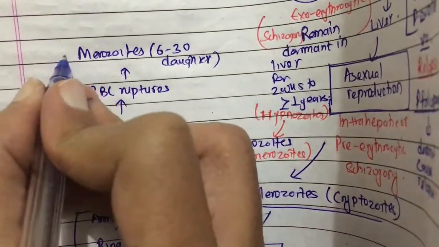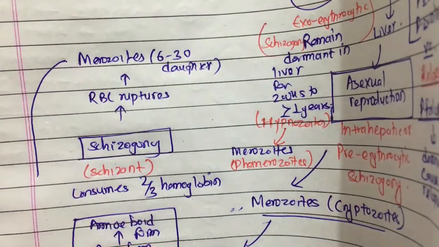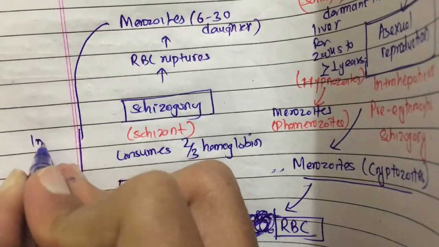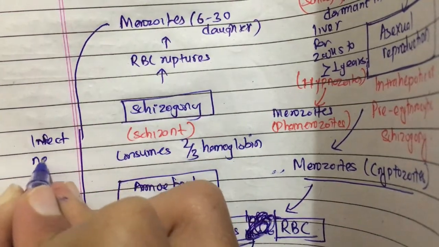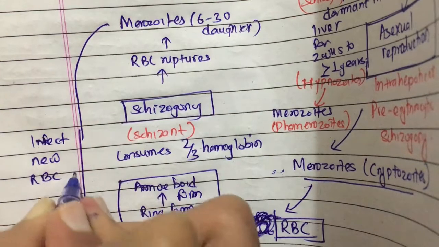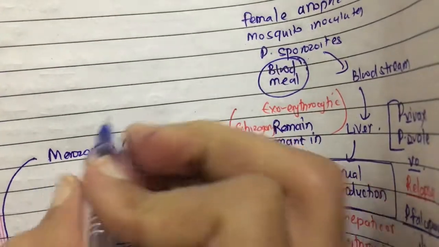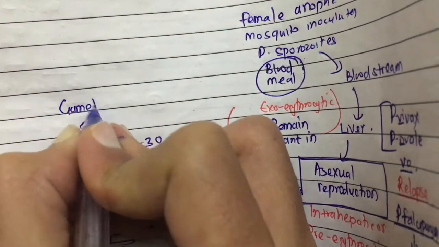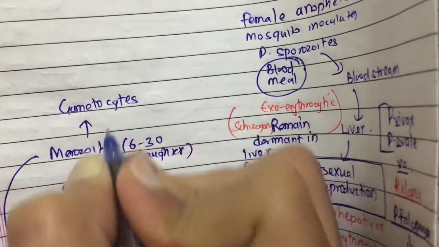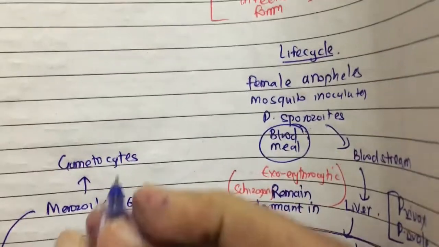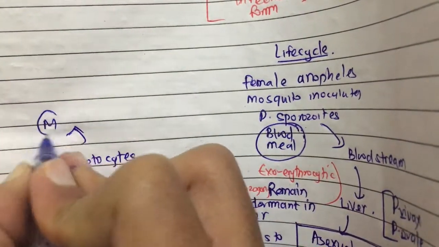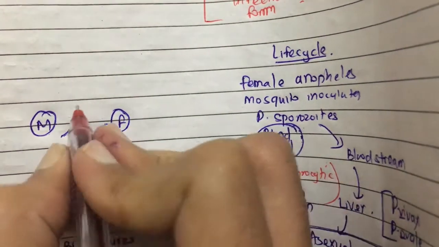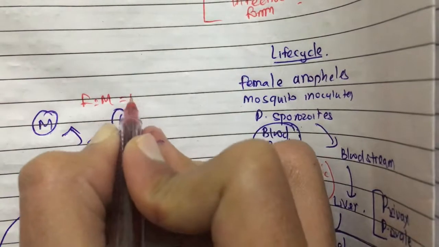They can infect a new RBC, or they can form gametes, that is gametocytes. Two types are formed, male and female gametocytes, and the female to male ratio is 4:1.